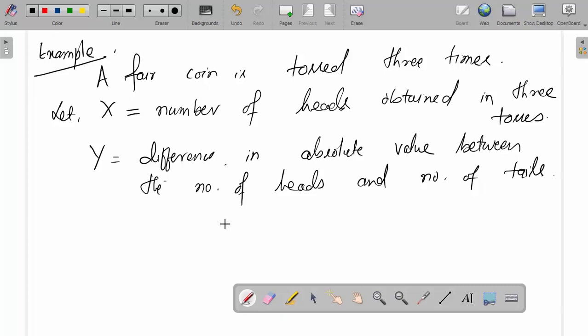Now we have to find the joint and marginal probability mass functions here.